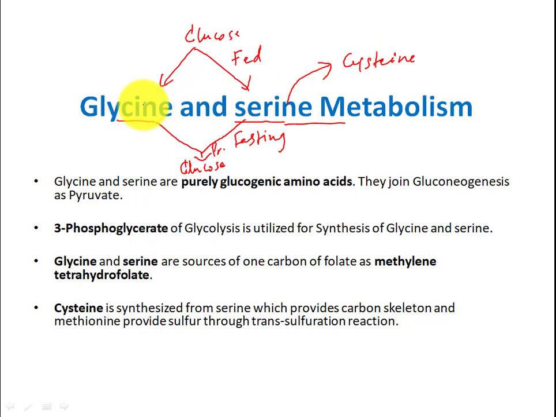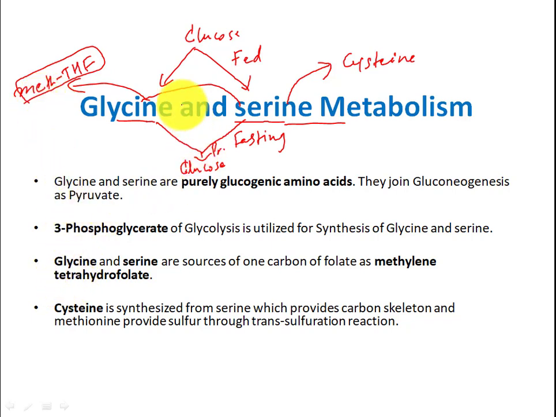Then the fourth point is how glycine and serine serve as a source of methylene tetrahydrofolate, and methylene tetrahydrofolate is a very important compound that is utilized for synthesis of purine and pyrimidine, especially thymine.